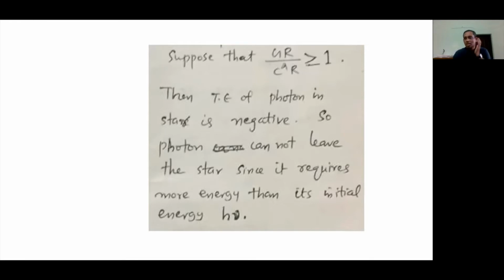h mu minus GM by r, that is what we write. So it is losing energy. If the total energy is negative, that means the potential energy due to the gravitational attraction of the star is greater in magnitude than the quantum energy of the photon. That means the photon will not be able to escape from the gravitational field of the star.